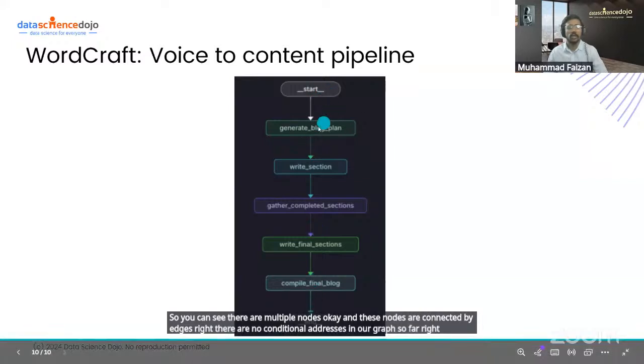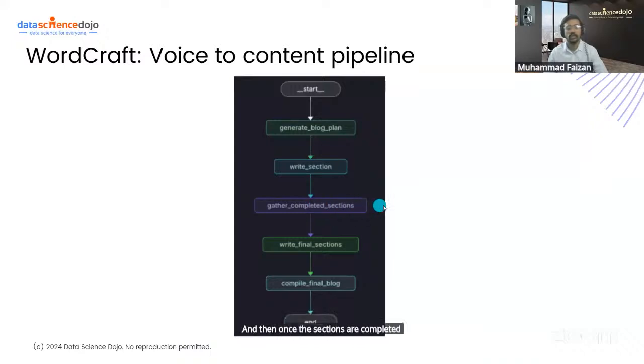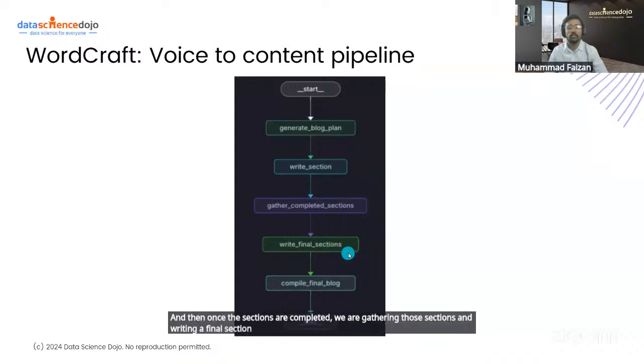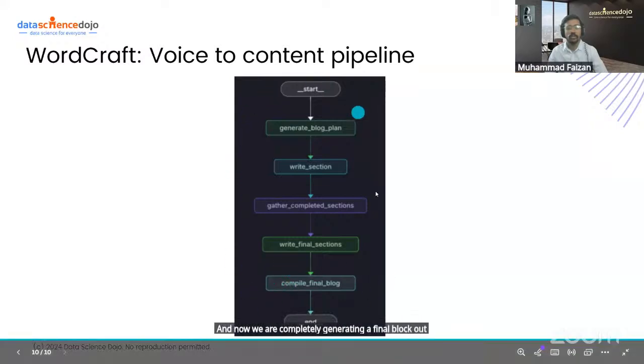The nodes are connected with static edges, right? And from the start node, we are going to the generate blog plan node. And from the generate blog plan node, we are writing each section in parallel. And then once the sections are completed, we are gathering those sections and writing a final section from all of these previously written sections. And now we are completely generating a final blog out of all of the written information that we have.